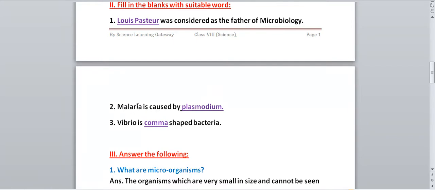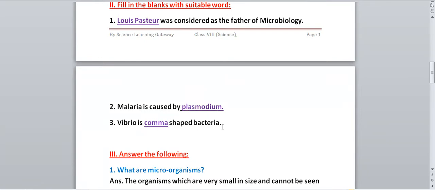Second one we have, malaria is caused by Dash. Malaria is caused by one of the protozoa, and the name of that protozoa is Plasmodium. The carrier who carries this Plasmodium is the female Anopheles mosquito. But over there it's written it is caused by, so we have to write Plasmodium. Plasmodium is the correct answer.